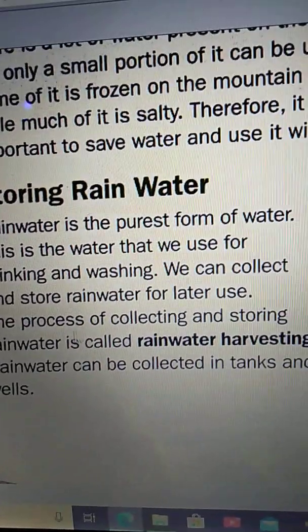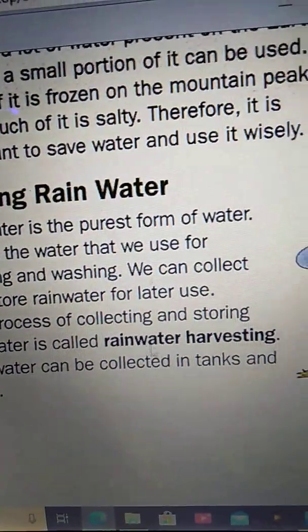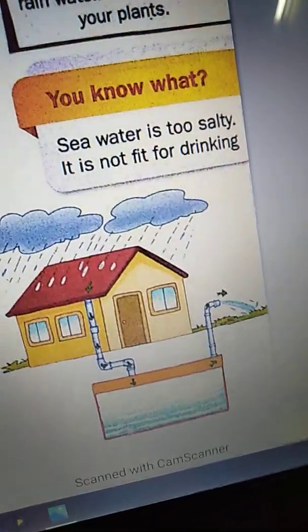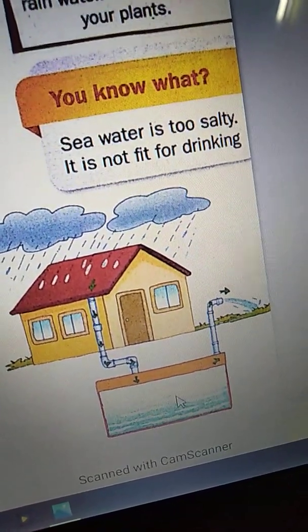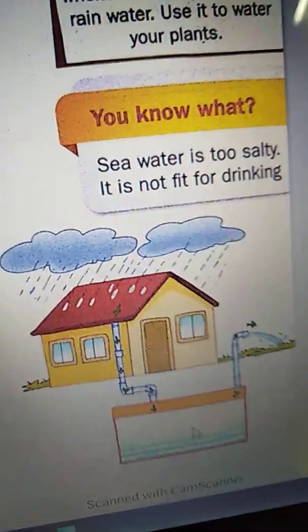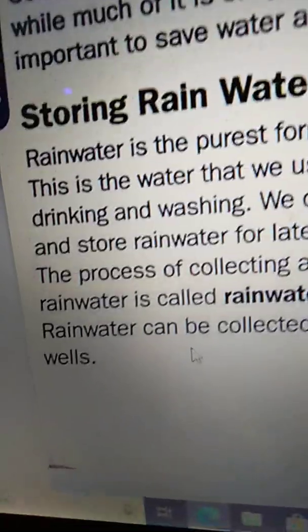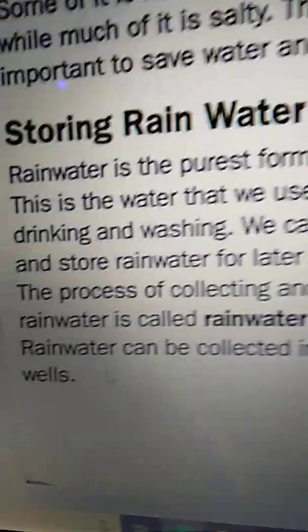Okay. The process of collecting and storing rainwater is called rainwater harvesting. Rainwater can be collected in tanks as well as wells. Okay, children.